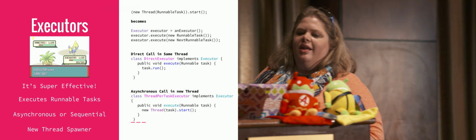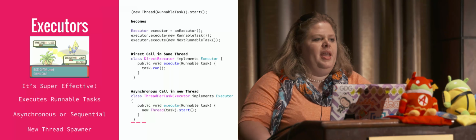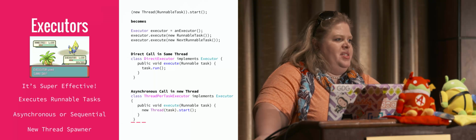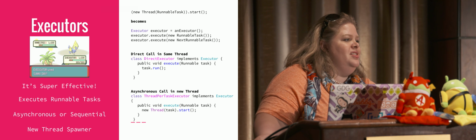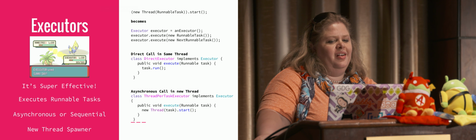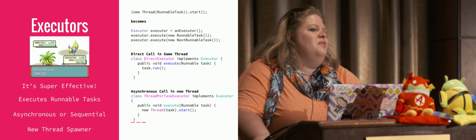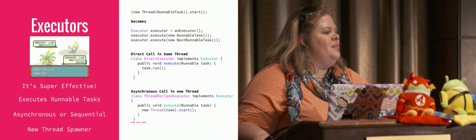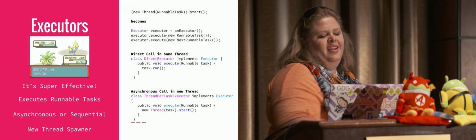So when I look at how much I actually have to write in order to execute multiple threads and keep them synchronous and all this other stuff, I can do it so much easier using something called an executor. It basically executes runnable tasks. Now, when we talk about runnable tasks, we're literally talking about runnables. We're not talking about the class Thread that we talked about at the very beginning of this presentation.